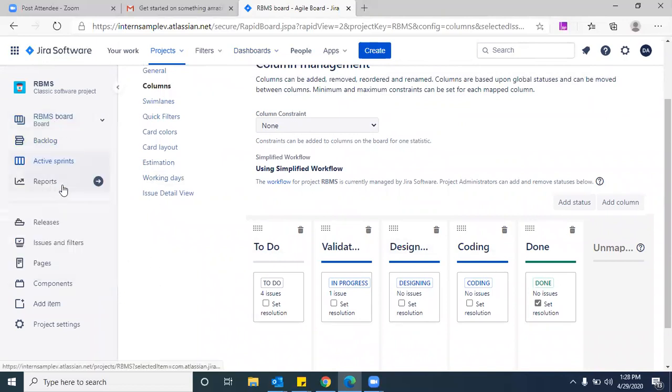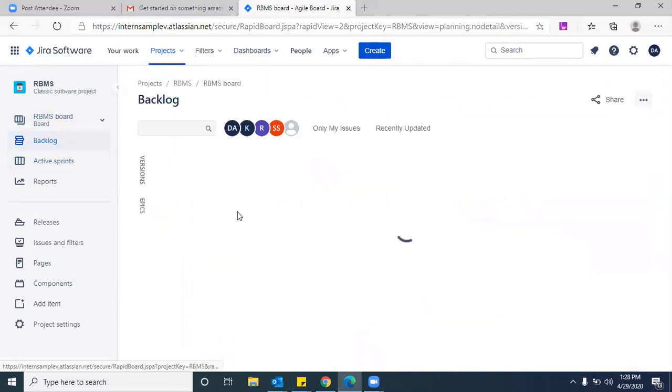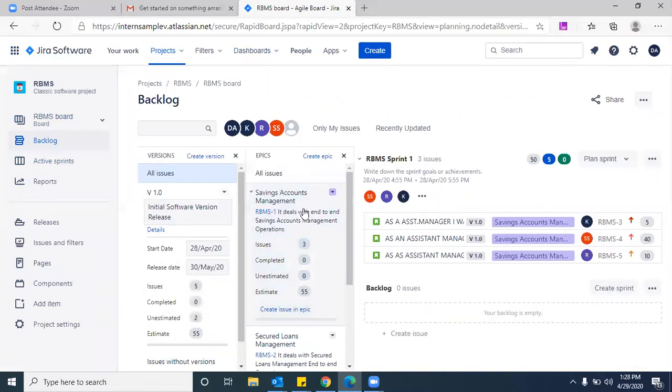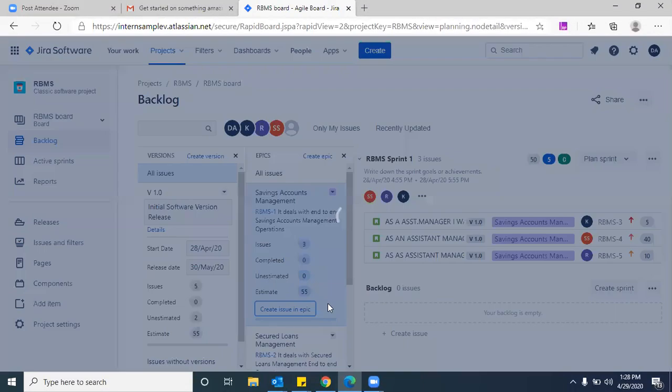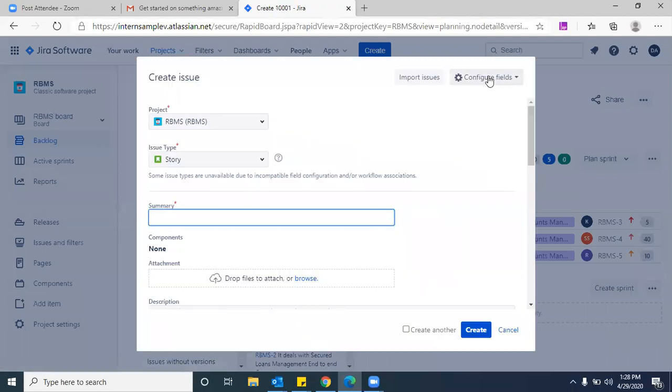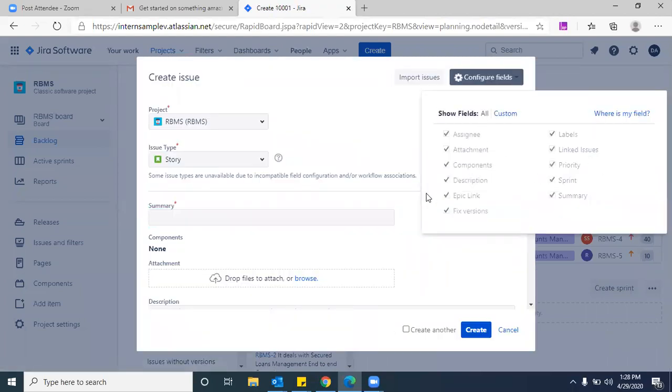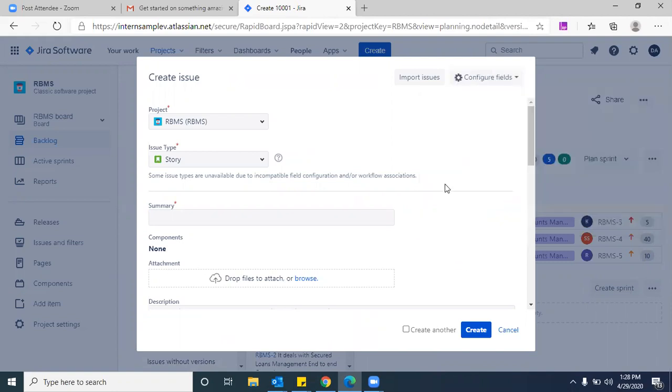That you want to see? Okay, just a second. While you are adding an issue, okay, configure fields. Like in some of the other Jira tools where my wife is working, I've seen different checkboxes there.